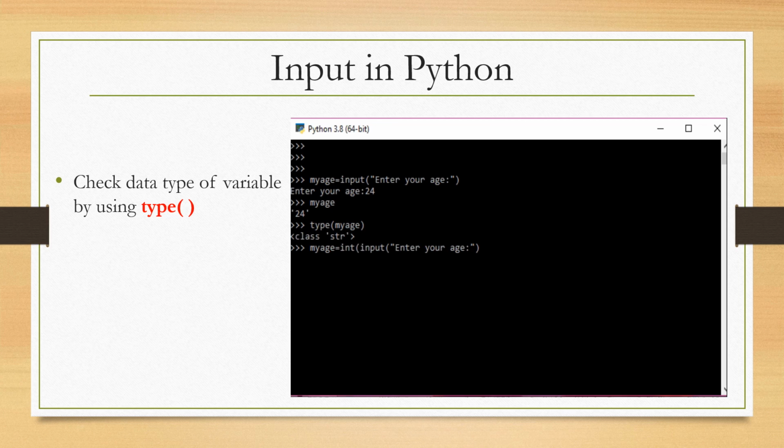Now the same input I am writing, but it is typecasted with integer, that is int of that input, enter your age. User will enter the age as 24. Now my age is stored without single quotes, that is integer type. If I want to check my age data type, I will write type my age, its data type is integer.